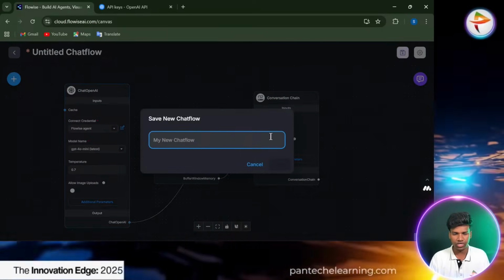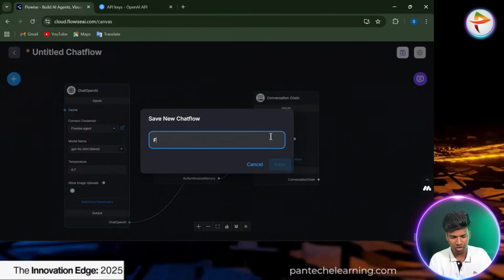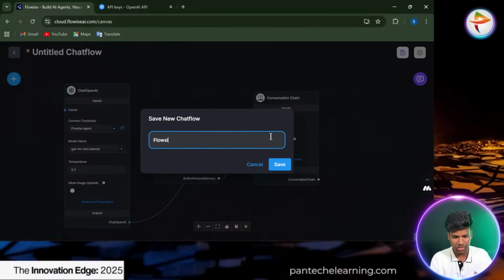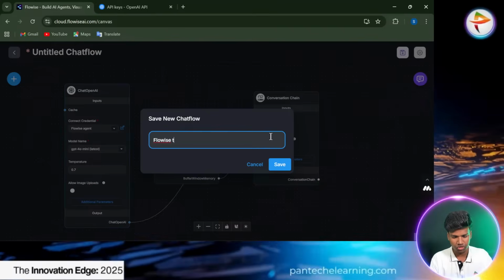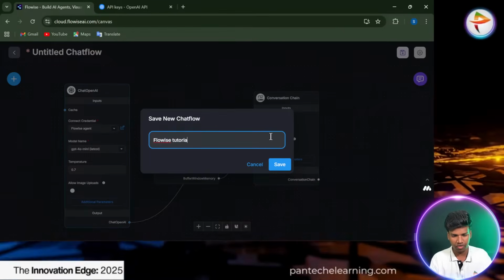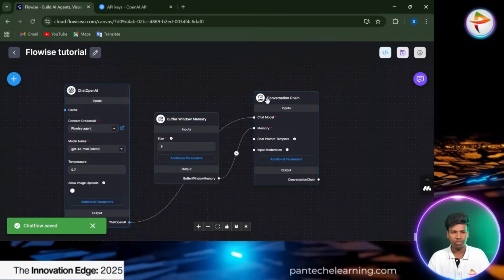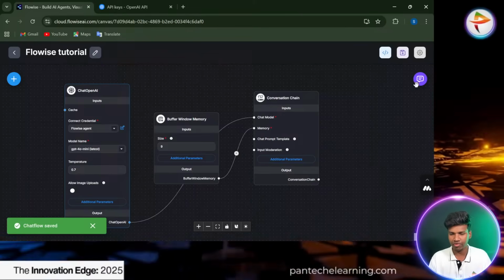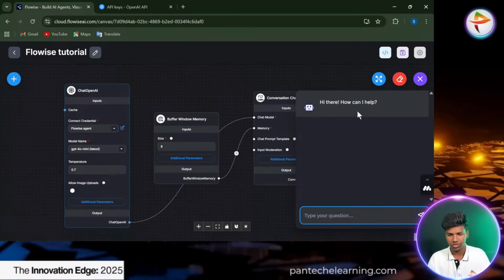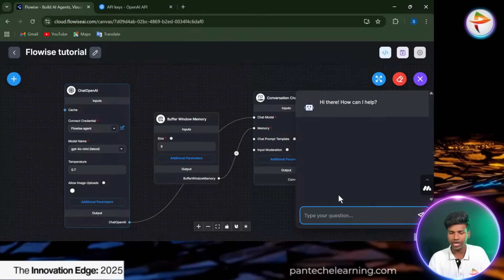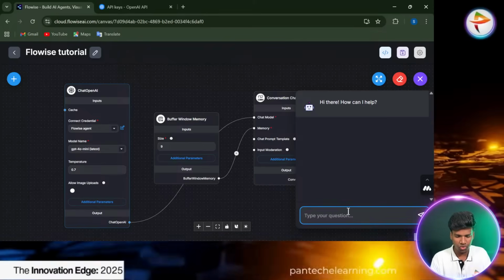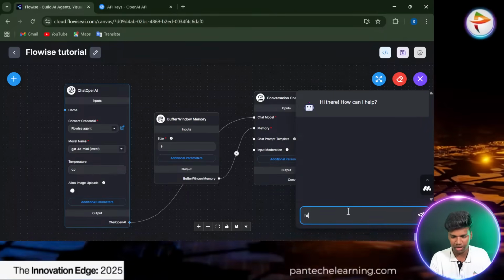So click the save button and the new chat flow is a Flowise tutorial. Okay, I have to give a name like this and save this. Now it's ready for chatting with us. We have to go into the chat option. Now here it says, hi there, how can I help? Write this. Now I can start with a small hi.